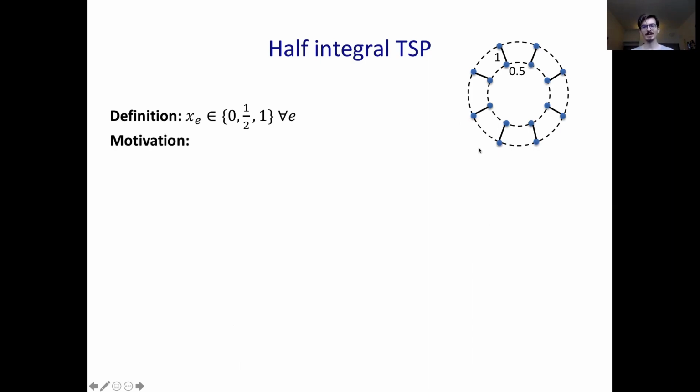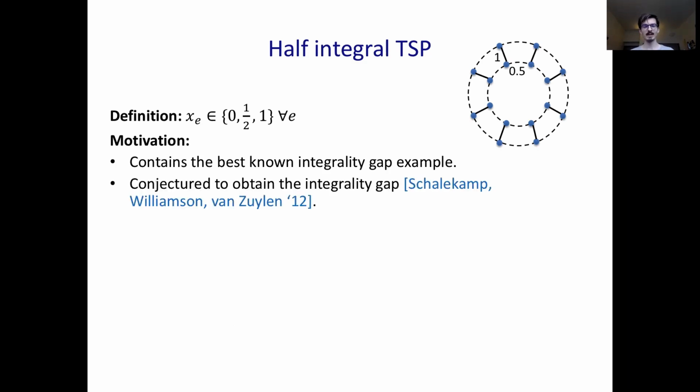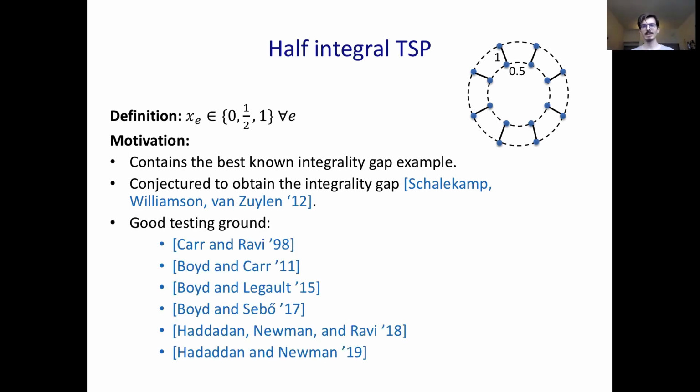This sounds a bit artificial maybe, but there are some good reasons for studying this case. First, the best known integrality gap is a half-integral graph. And second, there's a conjecture that half-integral instances actually obtain the integrality gap from Schalekamp, Williamson and van Zuylen. But maybe most importantly, it's a good testing ground to sharpen our methods. Half-integral TSP offers a pretty simple structure, but has up until now resisted attempts to improve upon Christofides' 3/2 approximation.